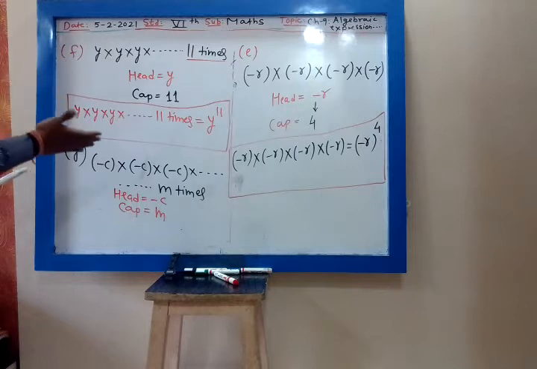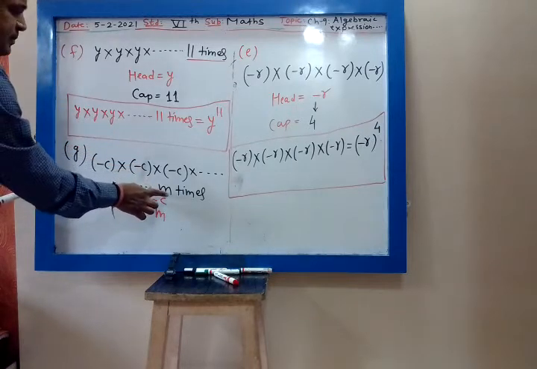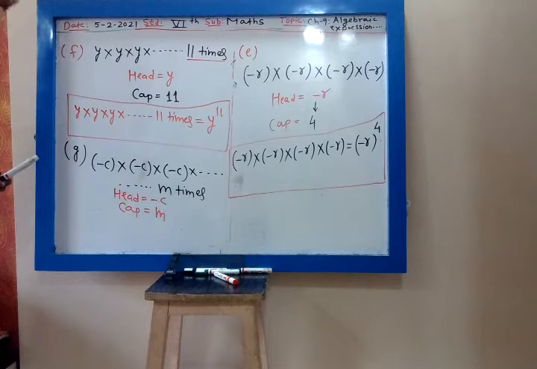No, my dear, you cannot keep the cap 4 times because it is written up to M times. If minus C is multiplied 4 times, then only you can take the cap as 4.